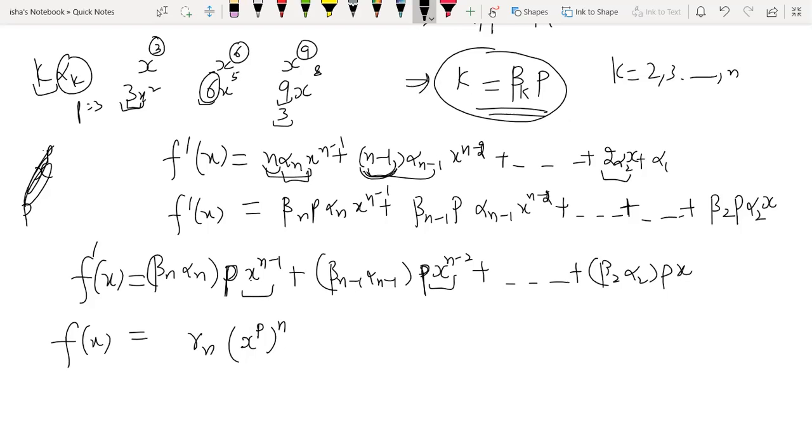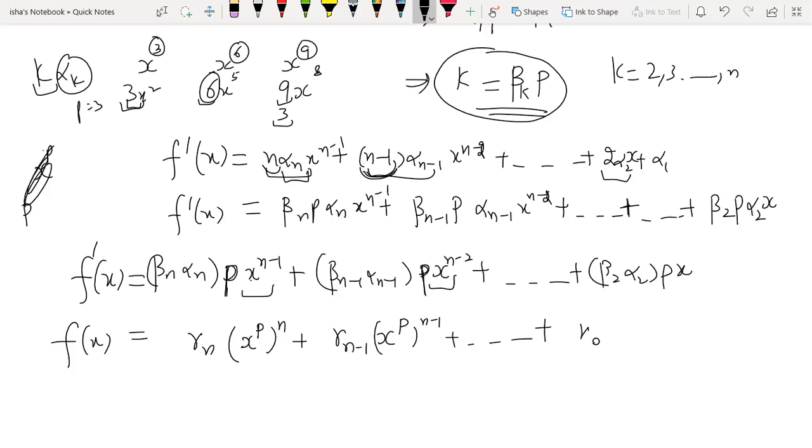Let me write it: gamma n minus 1, x raised to power p n minus 1, and so on, gamma naught. So this is intuitively how the form of fx is developed, because now when you differentiate this, the p will be coming as a multiple. Is it clear?